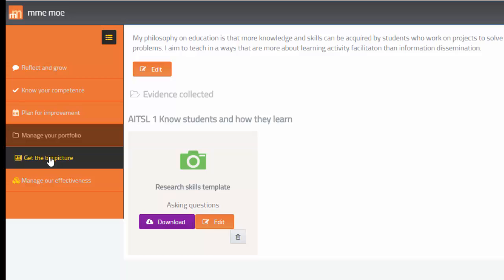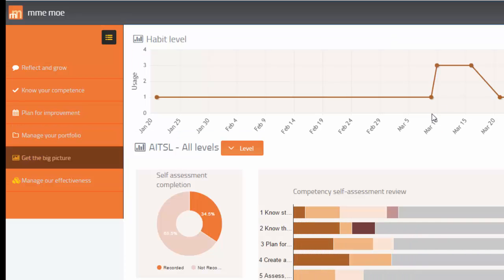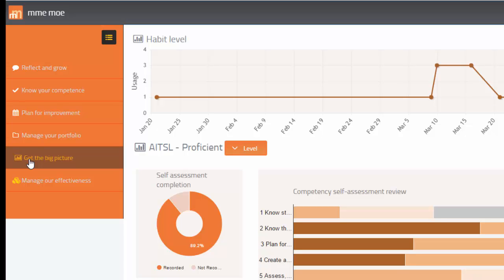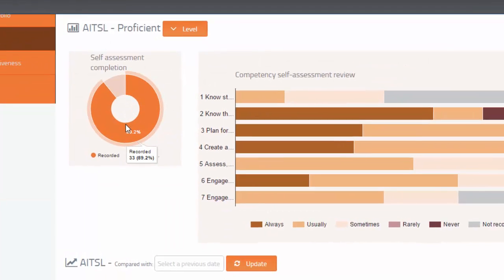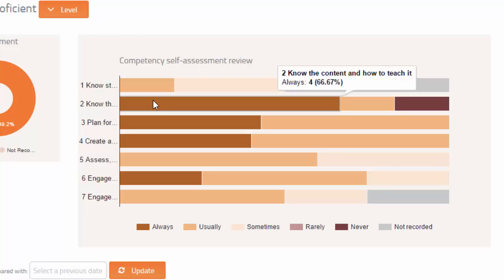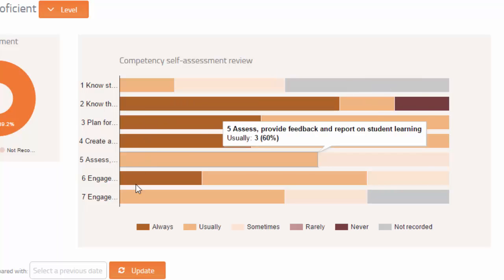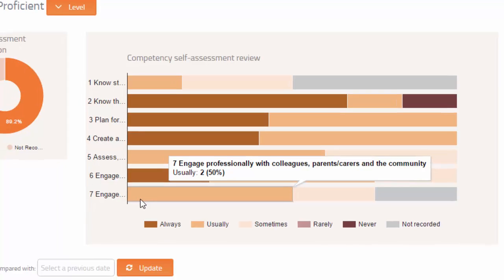Then we come to Get the Big Picture. In Get the Big Picture, the teacher can see changes in their level of habit, how often they're reflecting on their practice. With Get the Big Picture, mme-moe provides each teacher or practitioner a real-time indication of their level of reflection over time, the completion of their self-assessments, a very quick reference to the areas for which they are particularly strong across the local framework, in this case a national framework, and areas where they are either not so strong or yet to complete their assessments.